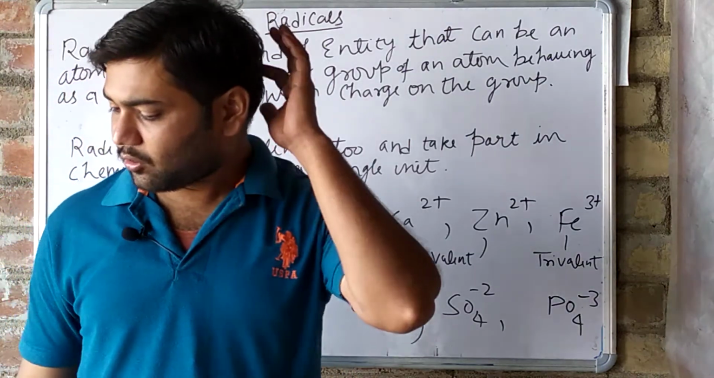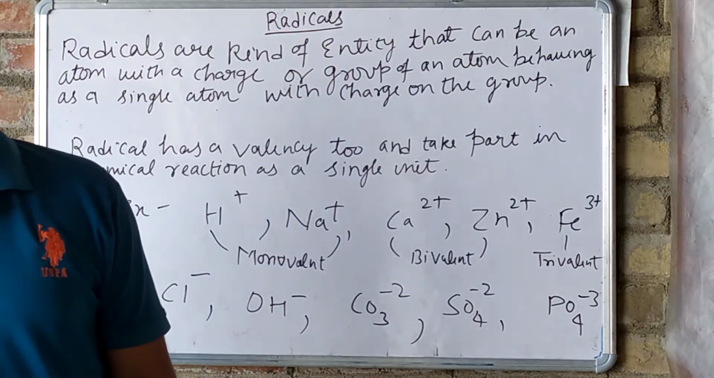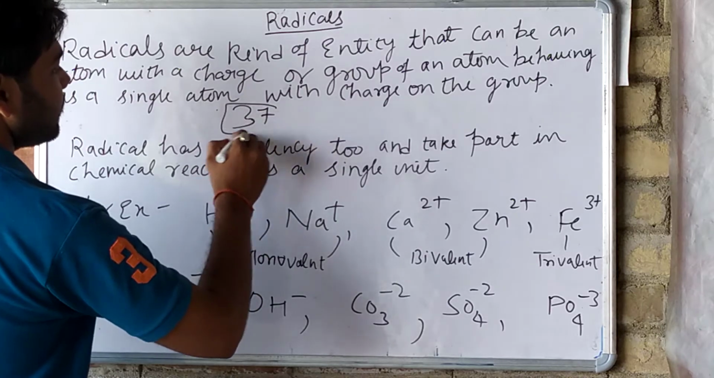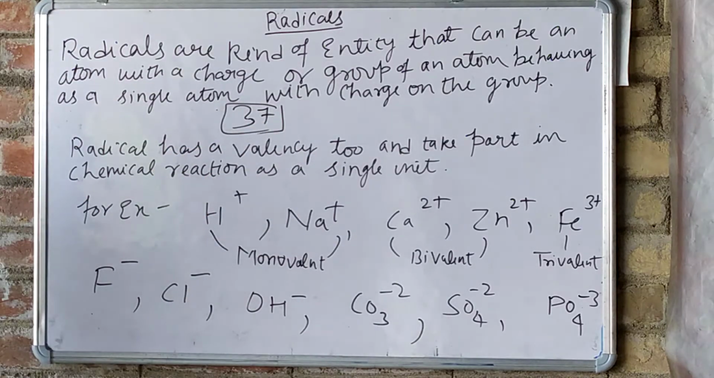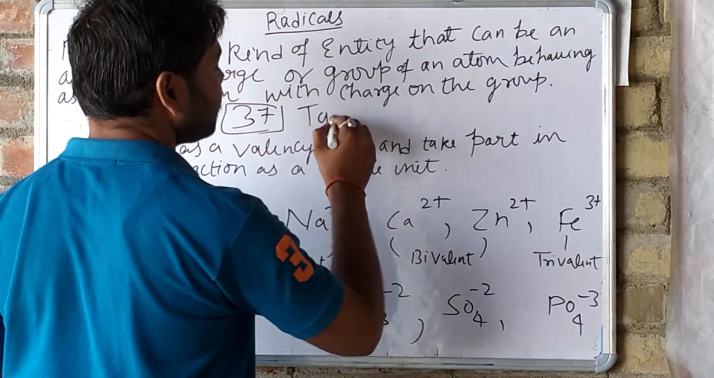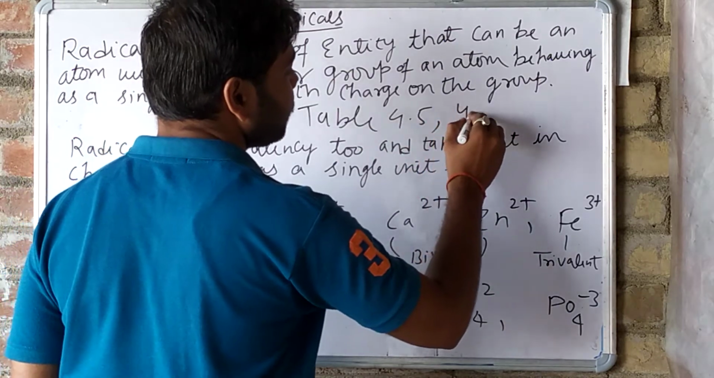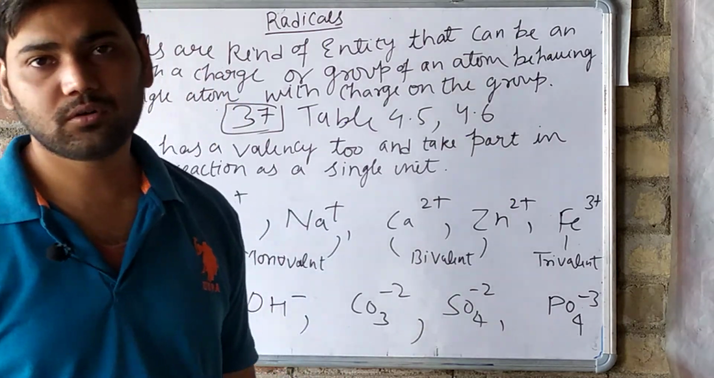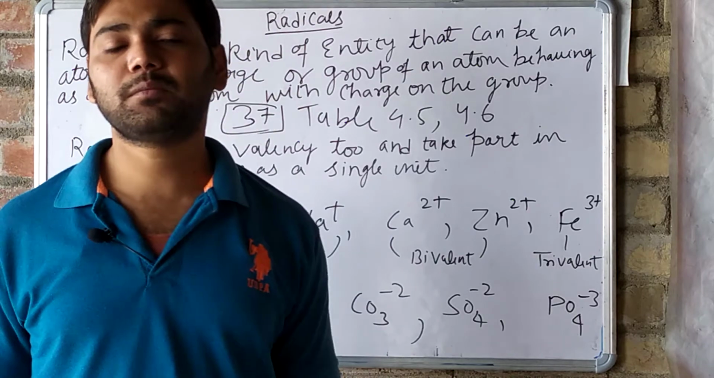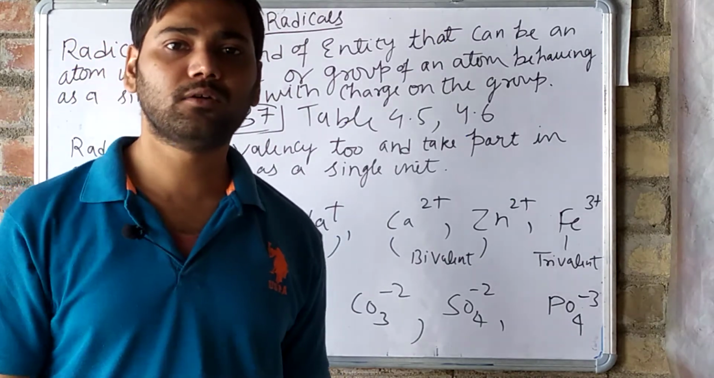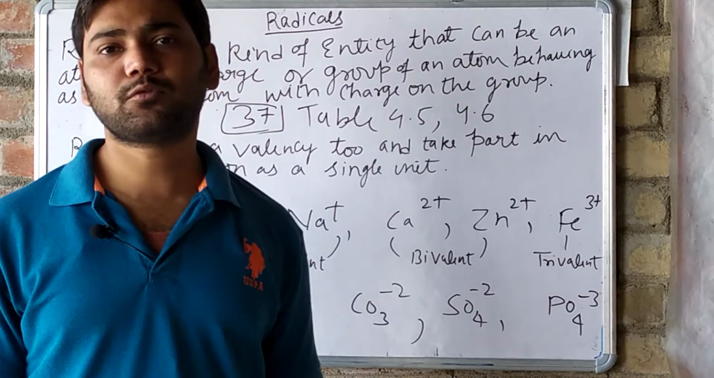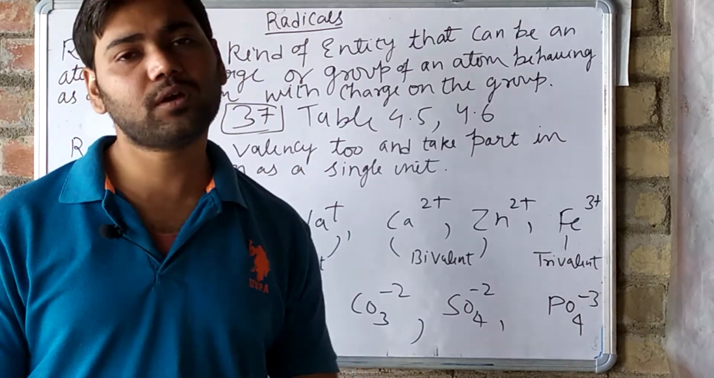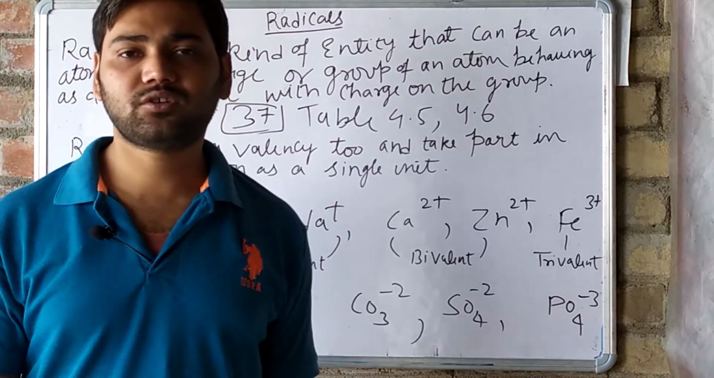About this, there is a chart given on page number 37, with one positive charge and one negative charge table. Actually, tables 4.5 and 4.6 are given about the radicals and their charges. Those tables are very important. You need to learn them by heart. Surely some questions will be asked from the tables in this chapter. All the tables given in this chapter are very important.